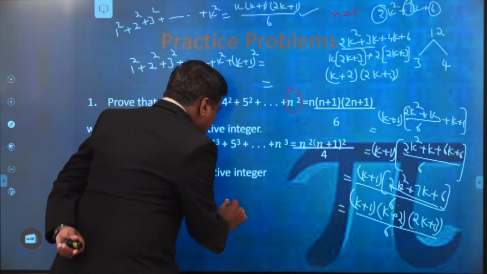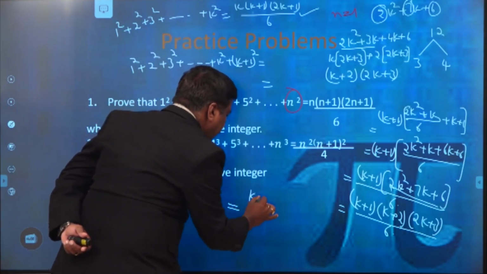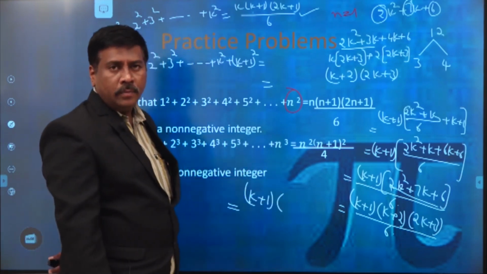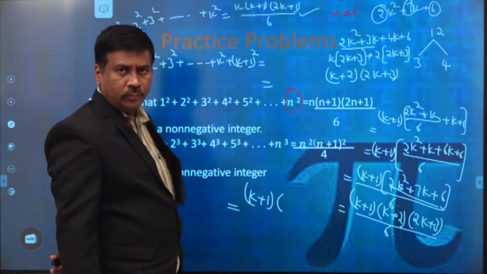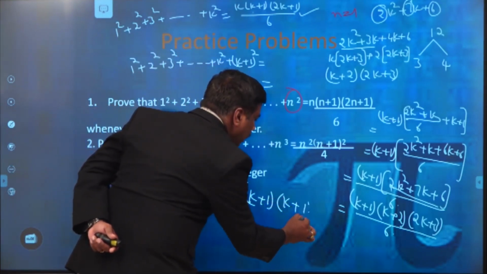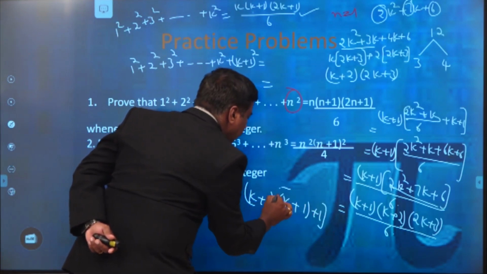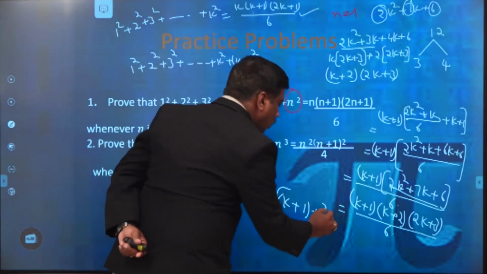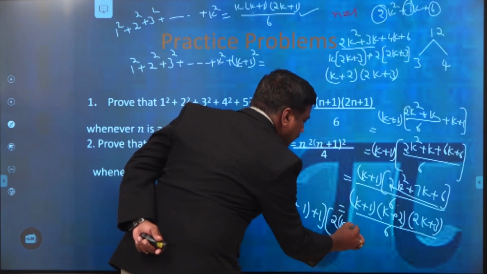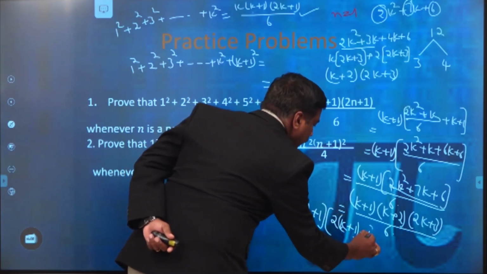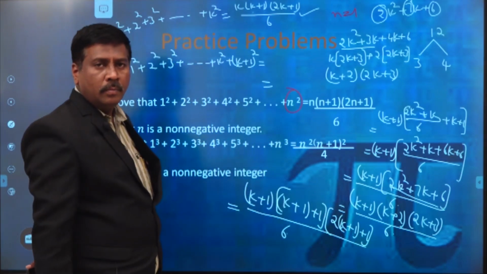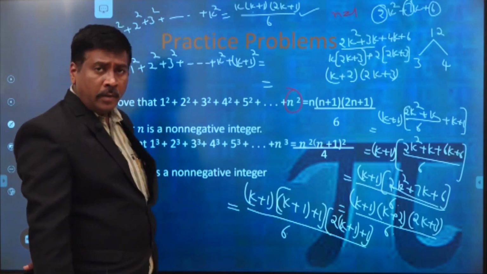Now, how we have to write this: I have to rearrange the terms so that the result is true. So (k+2) I have to write as (k+1)+1, into, again 2k+3 I have to write as 2 into (k+1) plus 1, by 6. All of you catch my point?